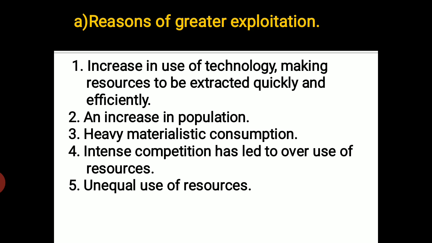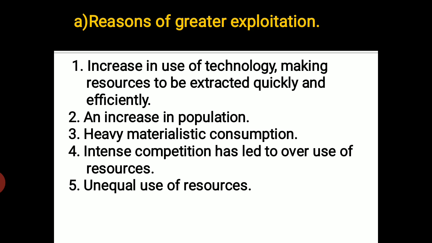right? Say in case of cutting down trees, if we would have been cutting the trees with saws, then it would have been just 1 or 2 trees a day. But with the use of technology, we have taken up machines and electric cutters, and because of that, a greater number of trees can be cut down in a day. This is a simple example: due to the use of technology, there can be more deforestation, which at times leads to desertification.